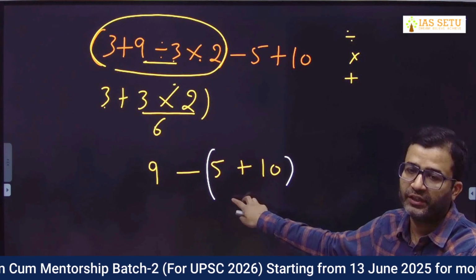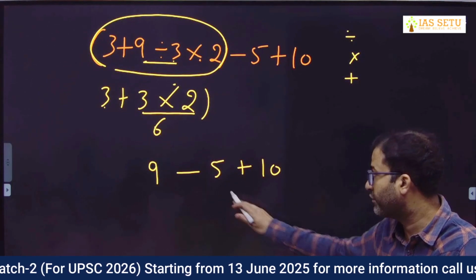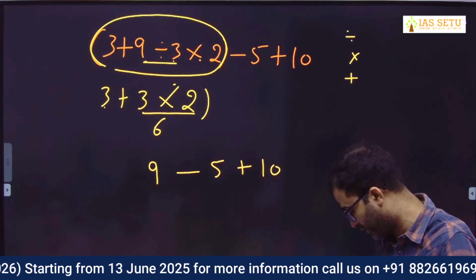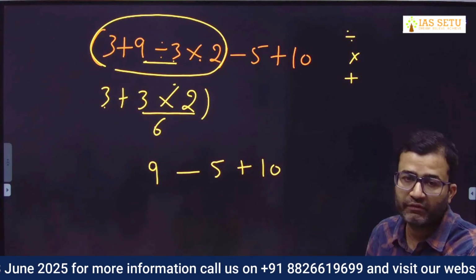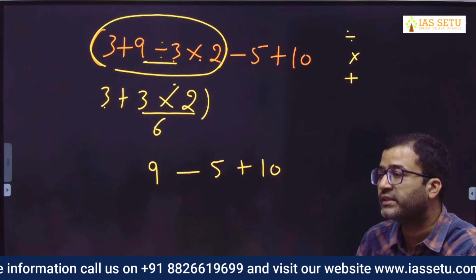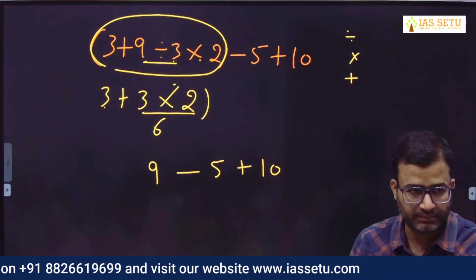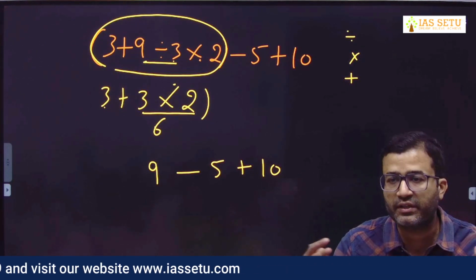So it becomes 15 now. But now if there is no bracket, you are adding two integer values. One is negative, one is positive. So your net result, it's like a fight. There are two integers, they are fighting.